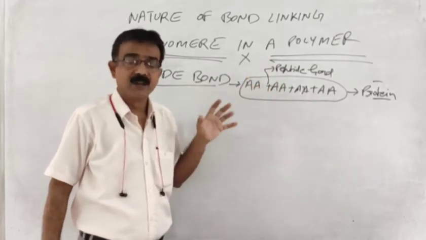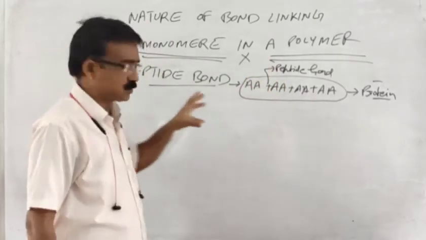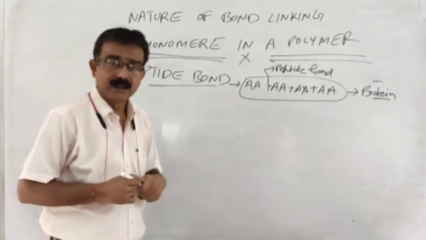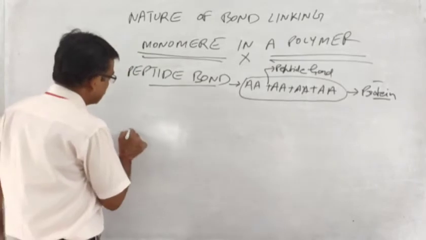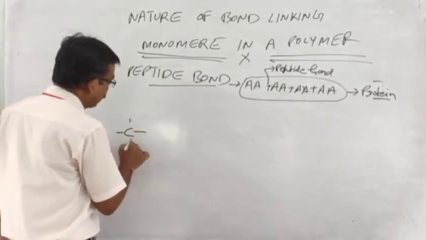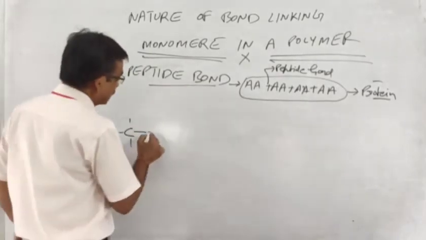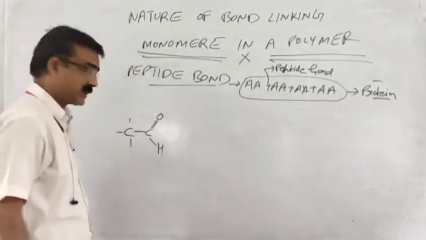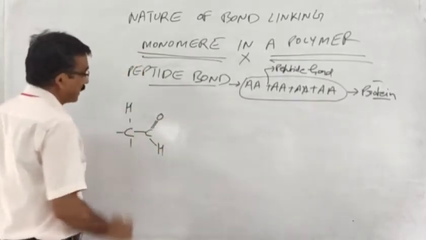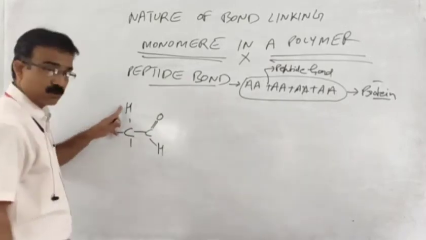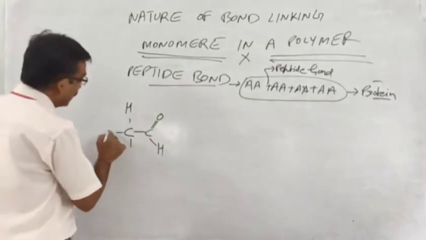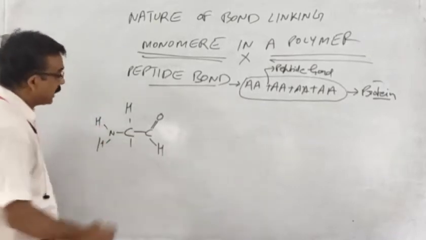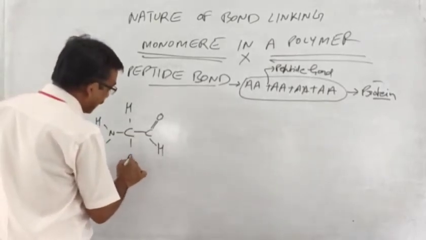What is a peptide bond? How is it formed? Now we will go through its biochemical structure. What is an amino acid? An amino acid comprises 4 groups. And what are these 4 groups? One is the carboxylic group, one is the hydrogen H group, one is the amino group, and another is the R group.